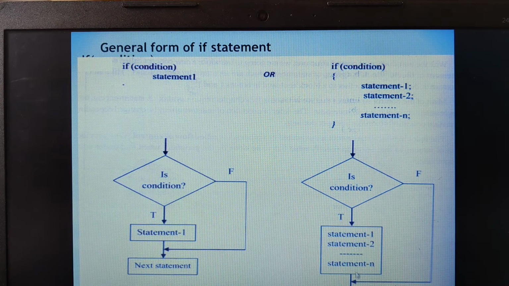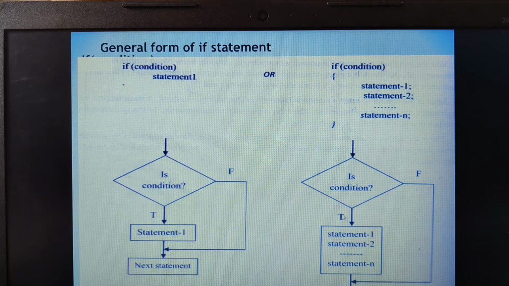This is considered as the true part of this particular if condition. If it is false, that means the condition doesn't satisfy, automatically the control jumps to the next statement. It will never execute this set of statements. You may consider it as false, or you can even say that the control jumps to the next statement. Using next statement will be the appropriate one.